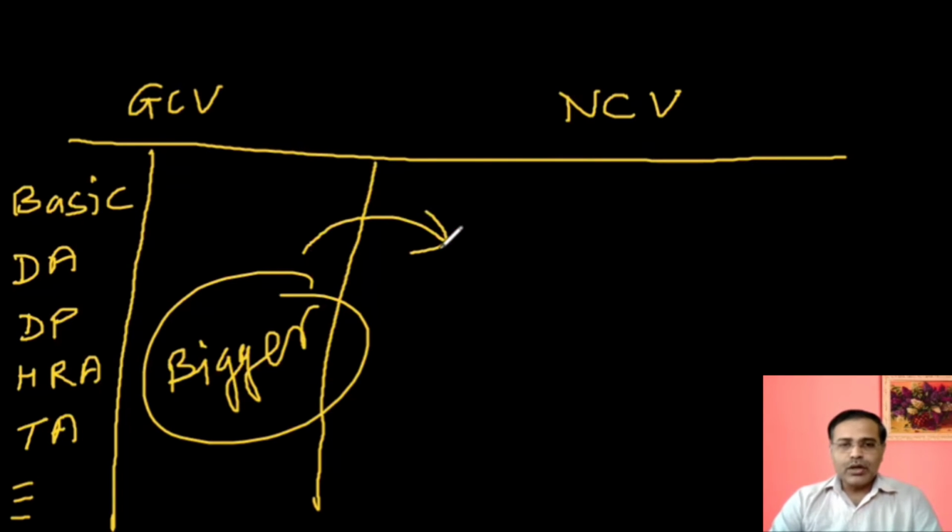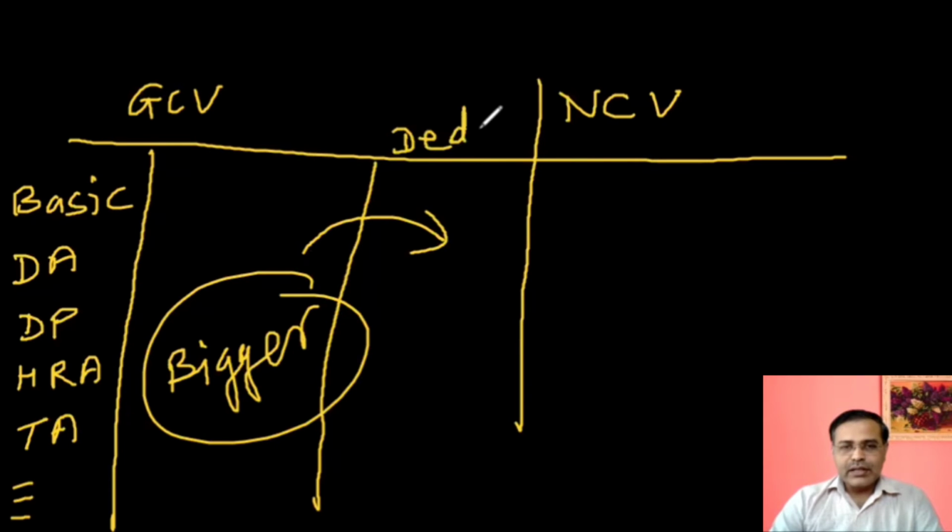No, because there are some deductions also. So what are the deductions? Here I will write some deductions. So what are the deductions? Sometimes you have to pay income tax, you have to pay professional tax, you may have some policies, LIC and etc. That policies you may have, or we can have sometimes charges for canteen, charges for something else.